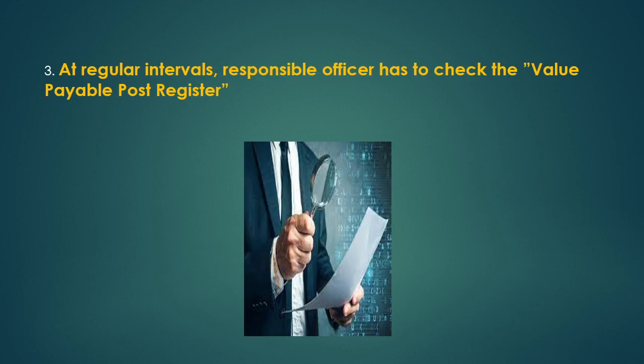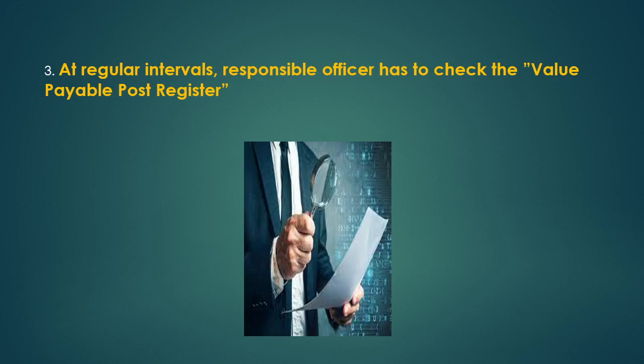And the final step or the final guideline is at regular intervals, a responsible officer has to check the value payable post register. So at the regular intervals, maybe at the end of every week or maybe at the end of a month, or at any regular time fixed by the company, a responsible officer has to check this value payable post register. Whether they have entered all the details properly or not should be checked by a responsible officer.